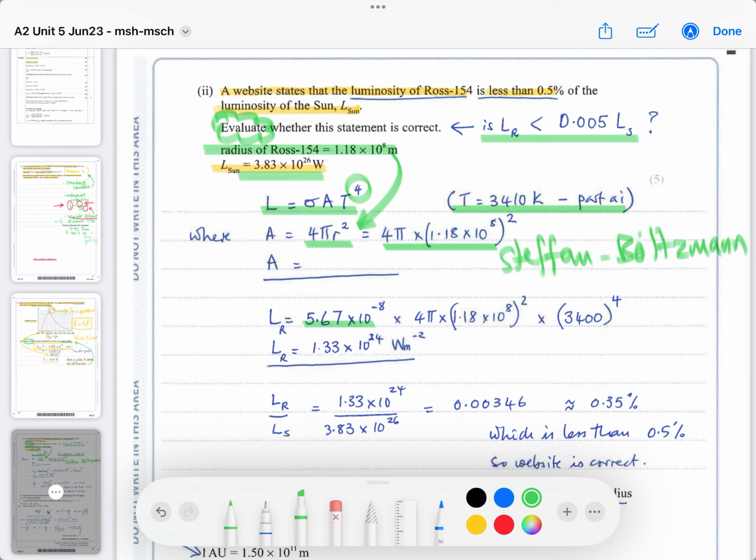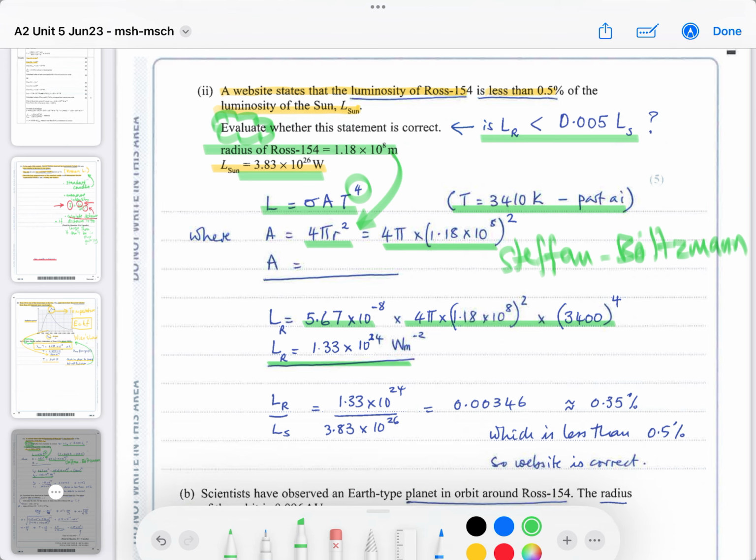Once you do that, multiply by 3,400. The examiner has rounded up to 3,400, so I'm doing the same. So you can see that the luminosity of this star is 1.33 times 10 to the 24 watts per square meter. Actually, it should be watts. It should be watts.